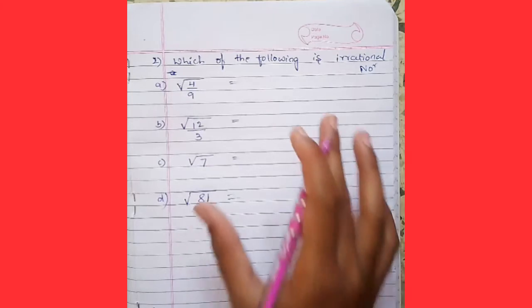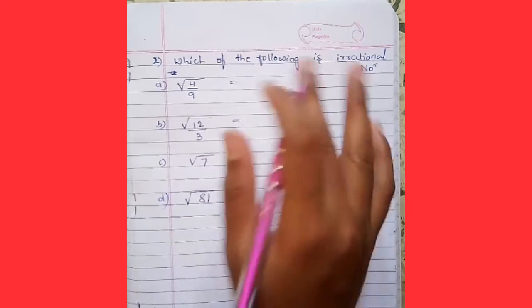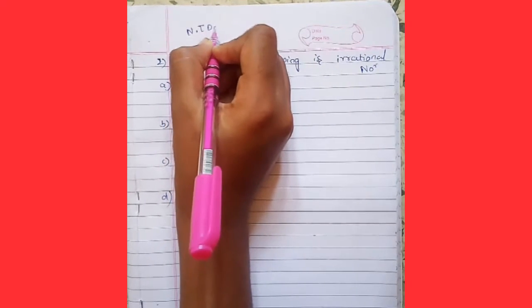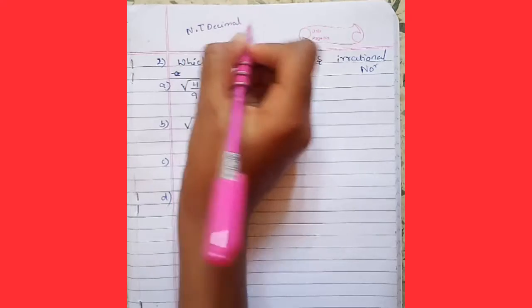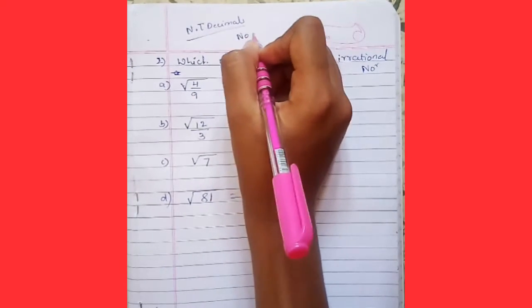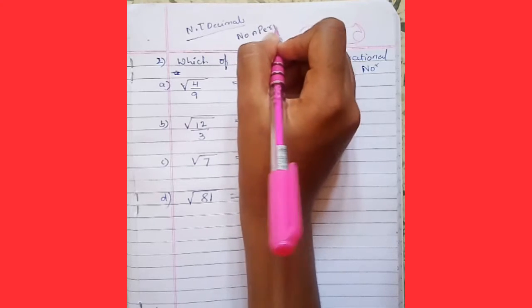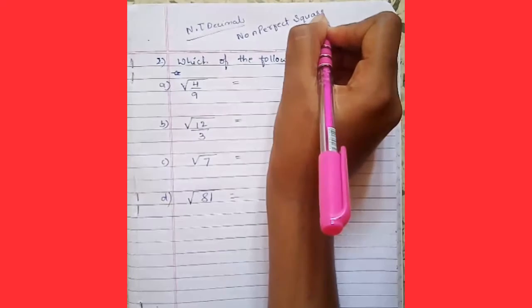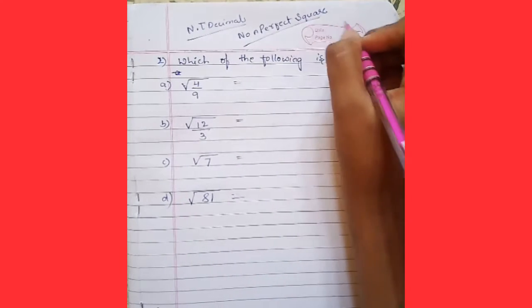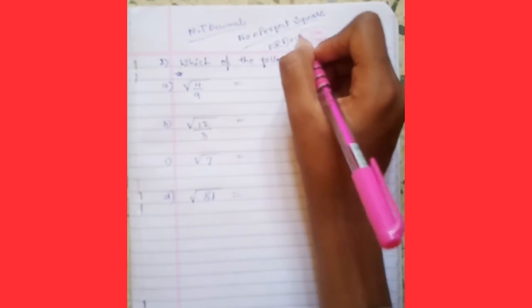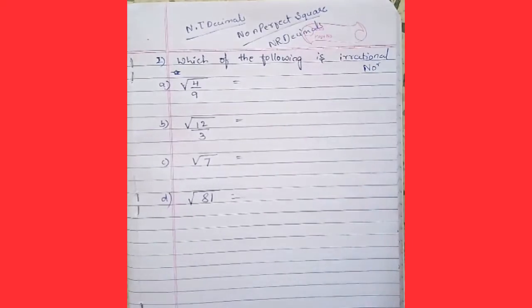Let's recall the properties of irrational numbers. Non-terminating decimals are irrational numbers. Non-perfect squares are irrational numbers. Non-recurring decimals are irrational numbers.